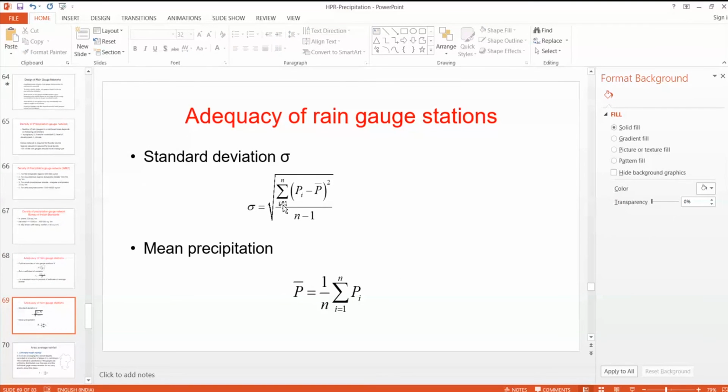So you know how to calculate standard deviation of precipitation. That is given as the square root of the summation of i equals 1 to n of (P_i minus P bar) squared, divided by n minus 1, and mean precipitation is computed as 1 by n times the summation of precipitations from i equals 1 to n.